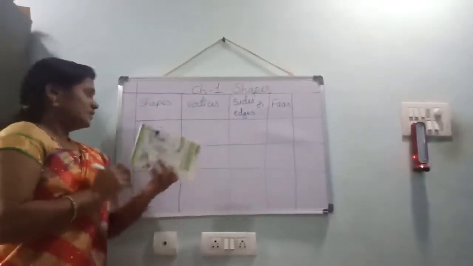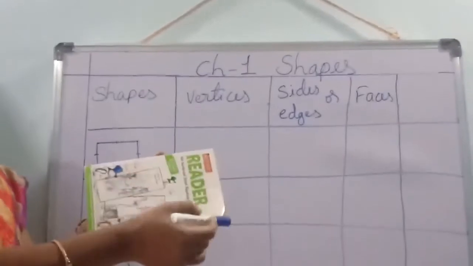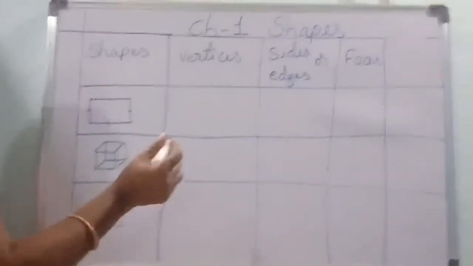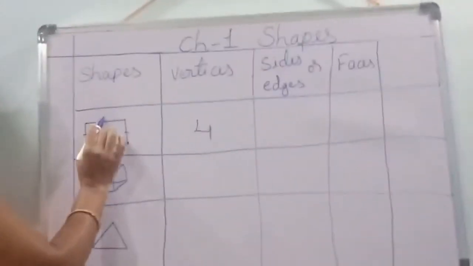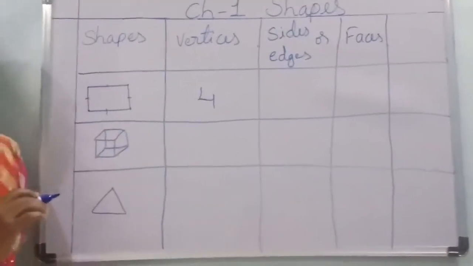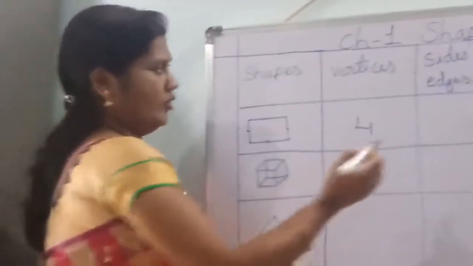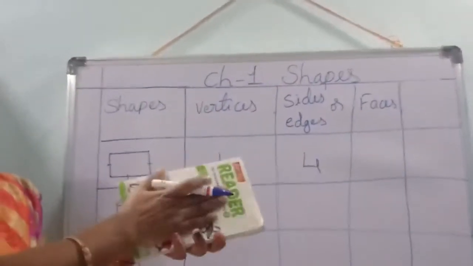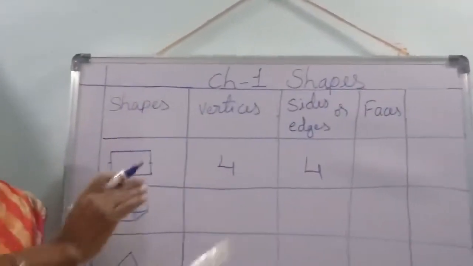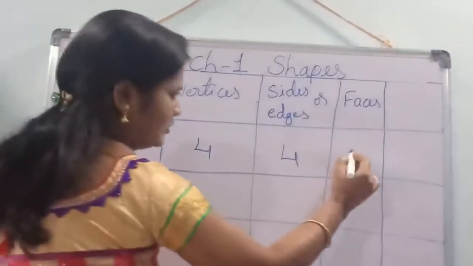See children, this is a rectangle. Vertices: how many vertices does it have? 1, 2, 3, 4. 4 vertices. How many sides or edges? 1, 2, 3, 4. 4 sides are edges. Faces: how many faces does it have? One front face and a back face. 2 faces. That you should write here.